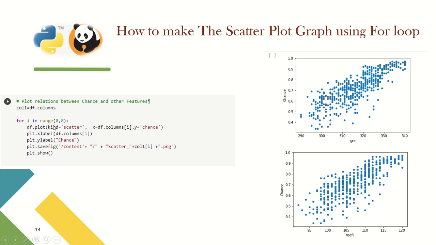For i in range 0, 8, colon, df.plot kind equals scatter, x equals df.columns of i, comma, y equals chance, plt.xlabel df.columns, plt.ylabel chance, plt.savefig with the path plus scatter plus column i plus .png. Then plt.show gives the result, scatter plot graphs by using a for loop.